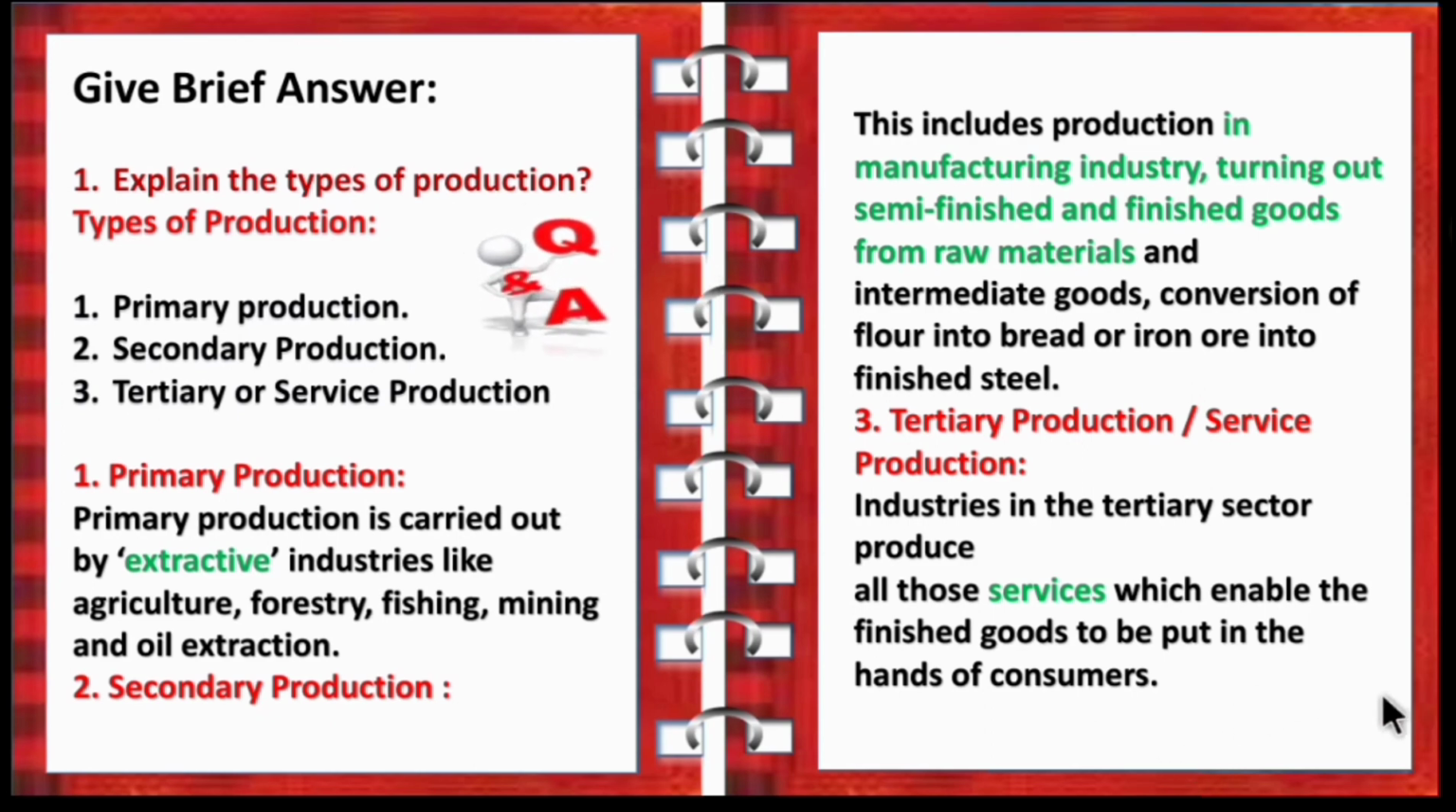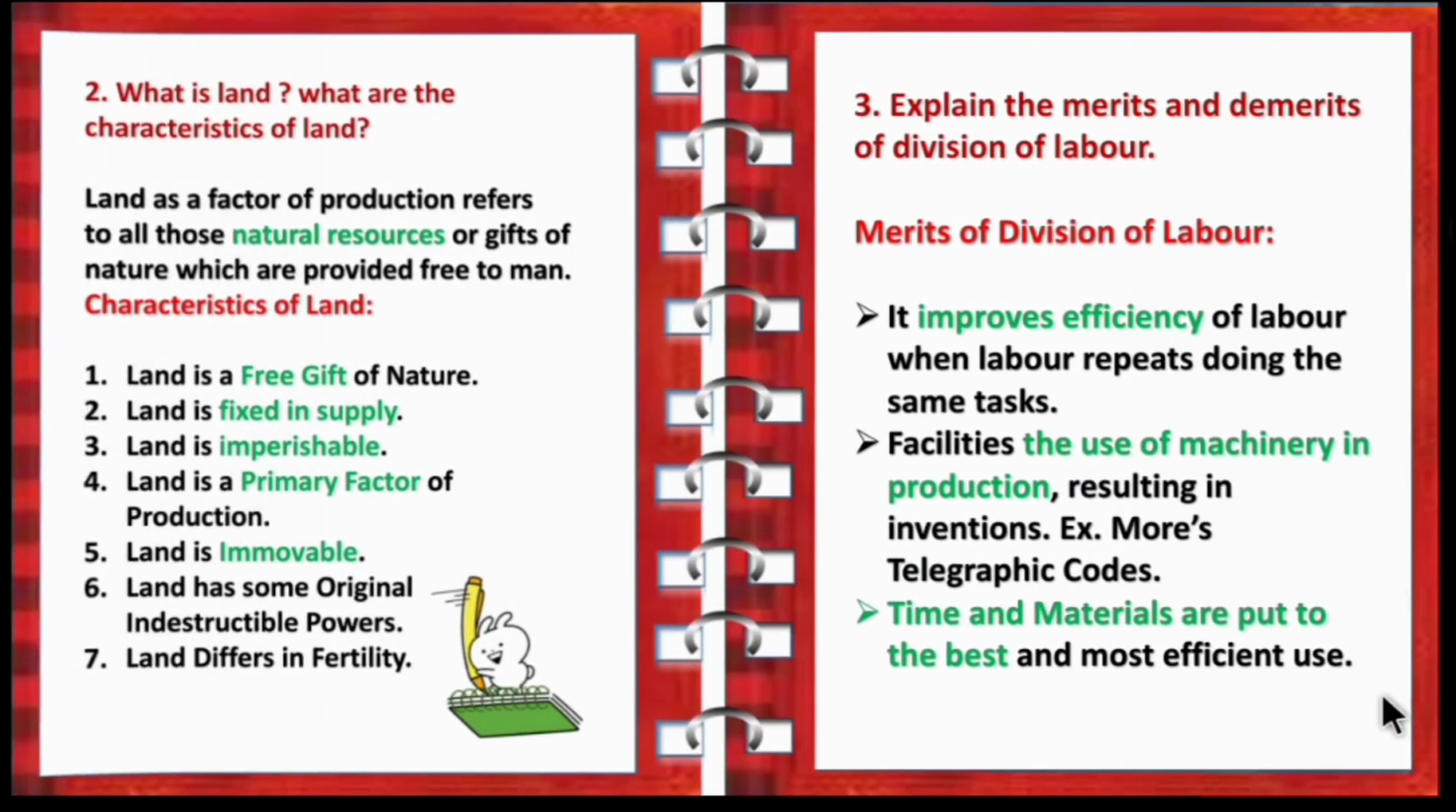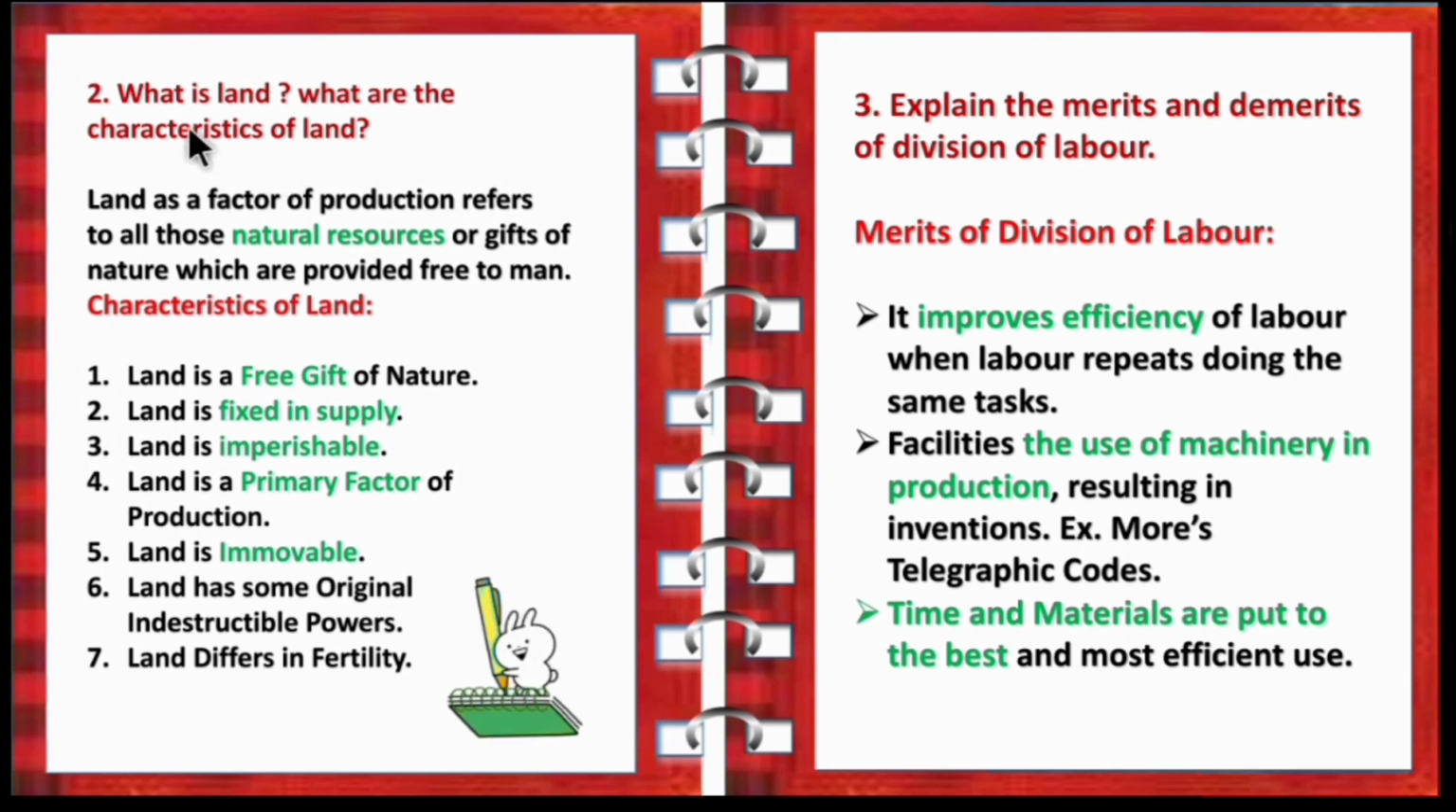So now let's move on to the second question. What is land and what are the characteristics of land? Land is a factor of production, or you can also write primary factor of production. It refers to all those natural resources or gifts of nature which are provided free to man.